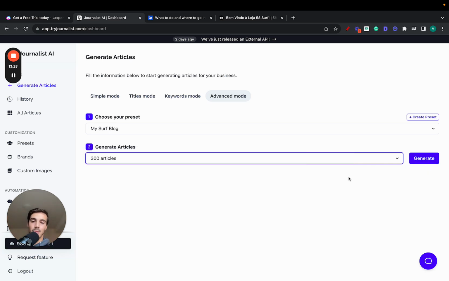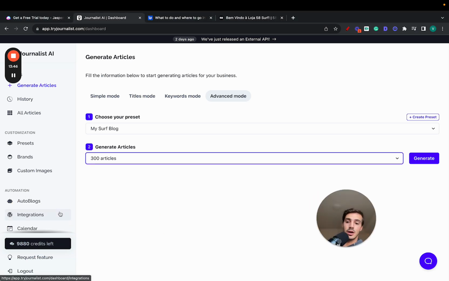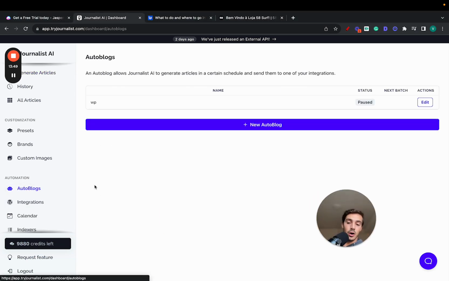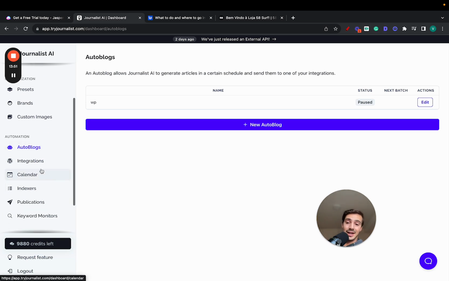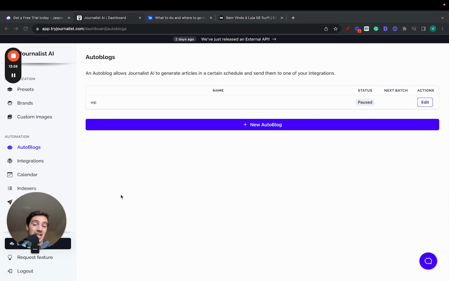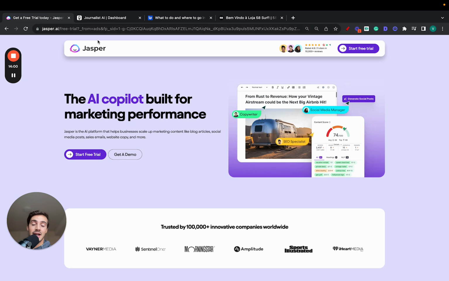And this is the true power of Journalist. It all stems from automation, right? It all stems from Journalist AI learning about your brand and then being able to produce rich content with images, calls to action, internal links, external links, videos. And then you can take this content and have it automatically be published to your Shopify store, to your WordPress blog, whatever it is, right? Via an autoblog, right? On top of that, you can index it automatically, and you can also find the keywords that you should be targeting with your AI. And this is something that ChatGPT doesn't do, and Jasper AI definitely doesn't do as well.